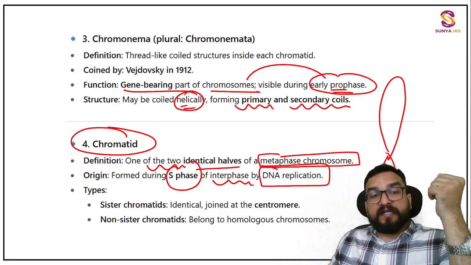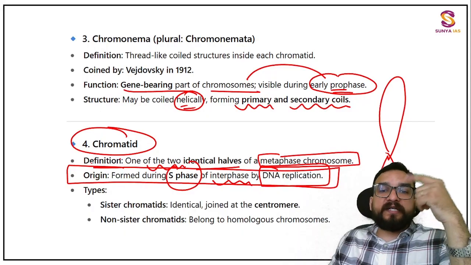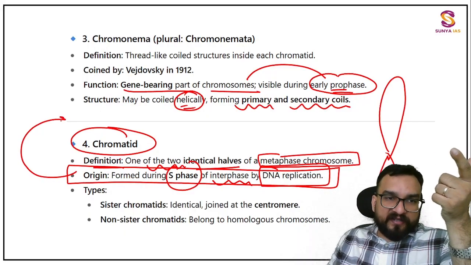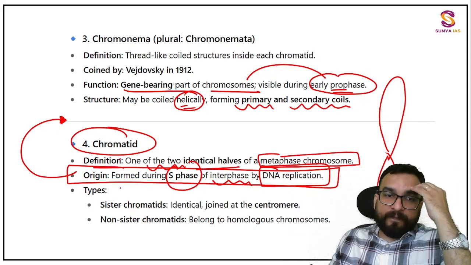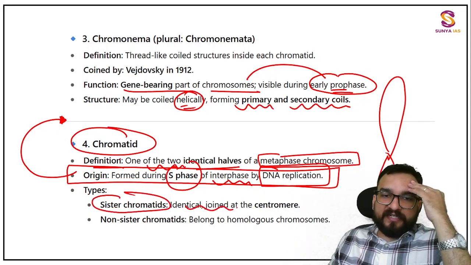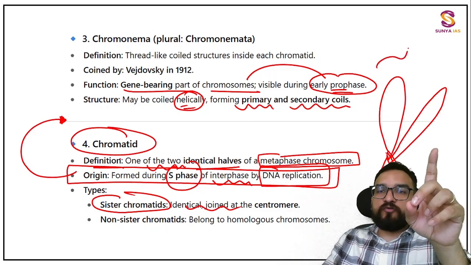This also I will be telling you, same line I will be telling you in the cell cycle. So when you are understanding the cell cycle, again revisit this chromosome. In this way you will have a better understanding, guys. There are sister chromatids, identical, joined at the centromere. Like this you are going to find, I will be showing you also. Like this you will be finding one pair of chromosomes.